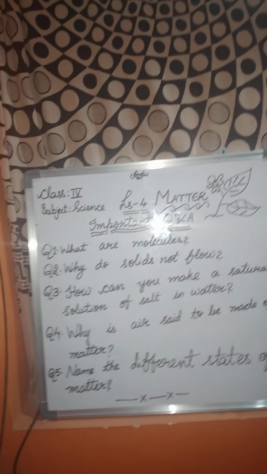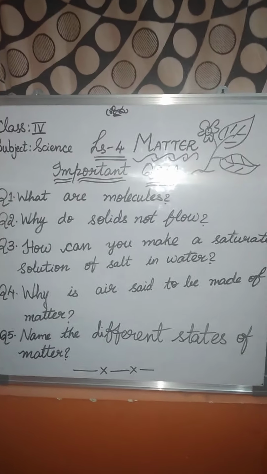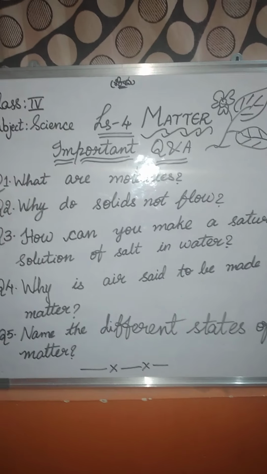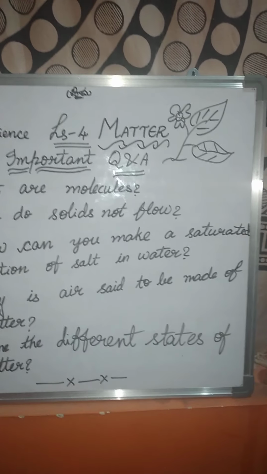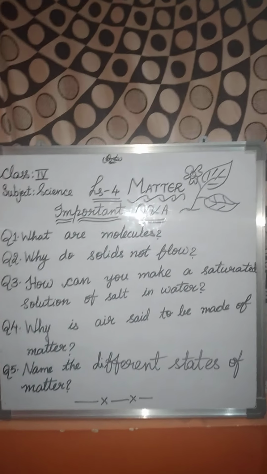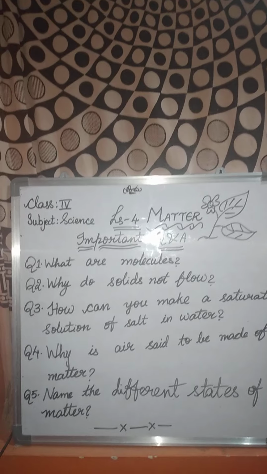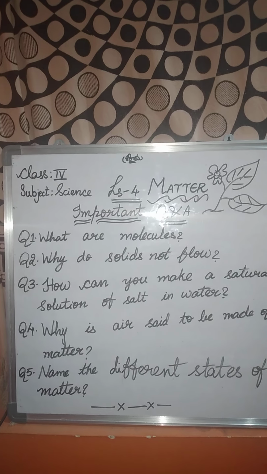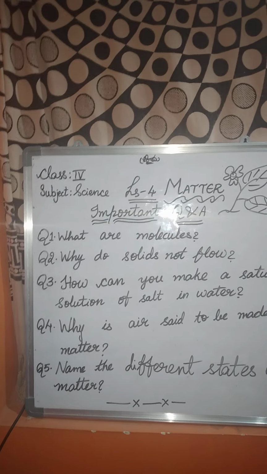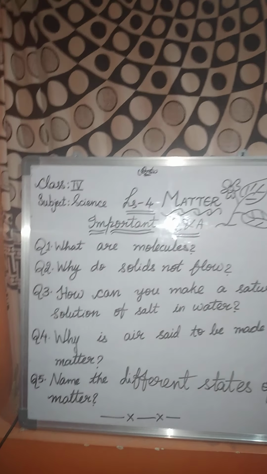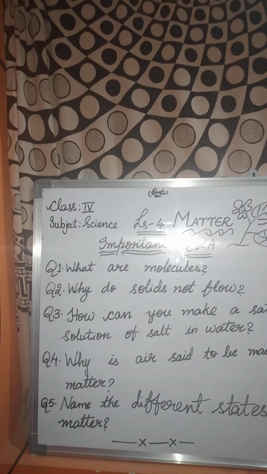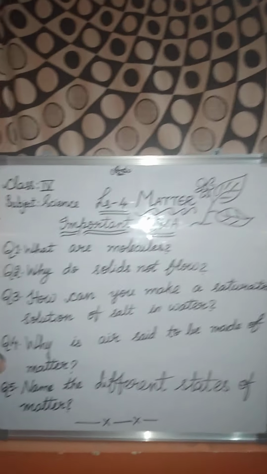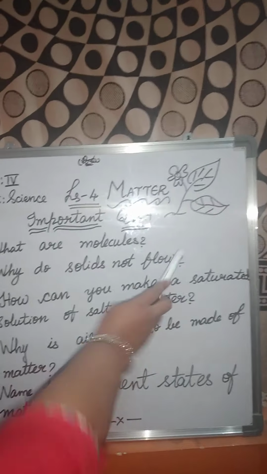Matter is made up of tiny particles, and molecules are these tiny particles which are seen around us. They are called molecules, which can be seen sometimes and felt sometimes. The molecules of different substances are different from each other. That is what you should write. Matter is made up of tiny particles. These tiny particles are called molecules. That's it. Now, second question, why do solids not flow?